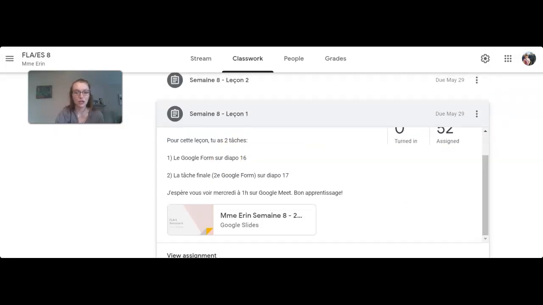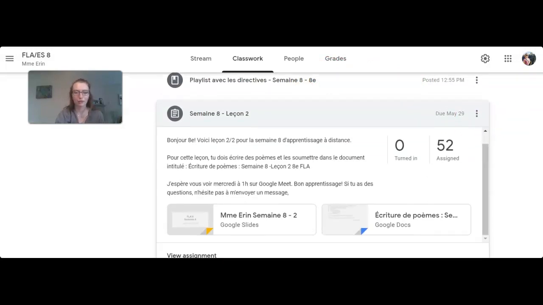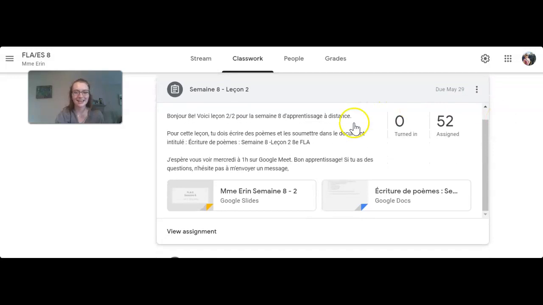And then lesson 2, students will still be looking at poetry, but through a grammar focus. So we'll be reviewing all of the grammar we've done all year. There's 8 key concepts for grammar in grade 8, so we're going to be reviewing them all, and then giving examples of those within poetry, which includes songs. And then students will have the task of writing a few poems. They'll probably have to write 2 or 3 poems in order to accomplish the task, and they have to include 4 of the concepts in their poems.